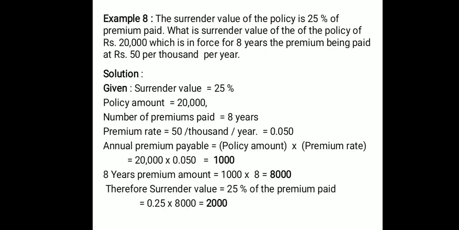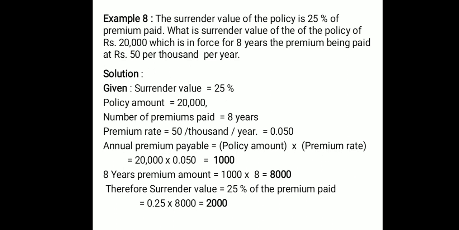Next, example number 8. Surrender value of the policy is 25% of the premium paid. Whatever he pays, the premium paid, the surrender value is 25% of that. What is the surrender value of the policy of rupees 20,000, which is in force for 8 years, premium being paid at rupees 50 per thousand per year?